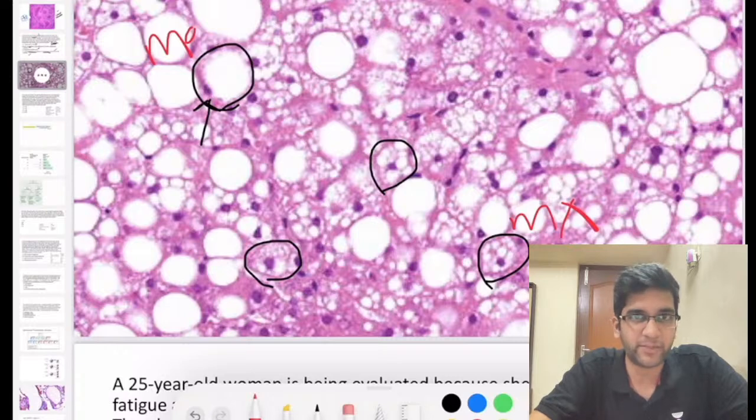A few repetitive questions, I'm sure you know the answer. Why is fat clear on a light microscopy or on an H&E stain? Fat is clear, you guys only said. What is the reason for fat being clear on H&E? Fat gets washed away, fine?